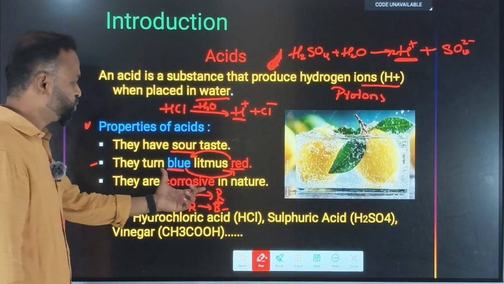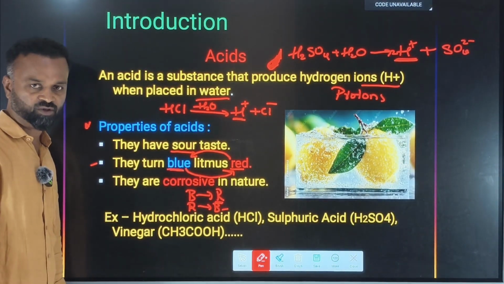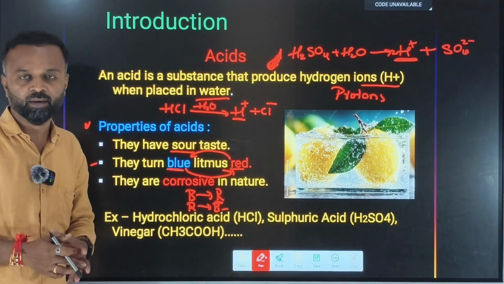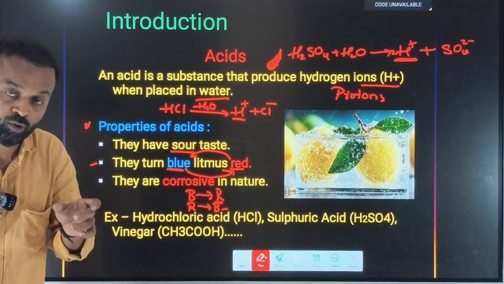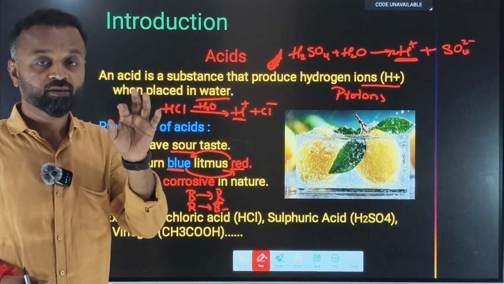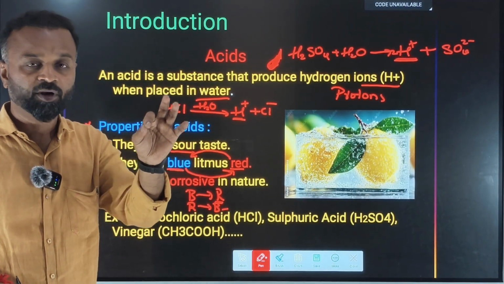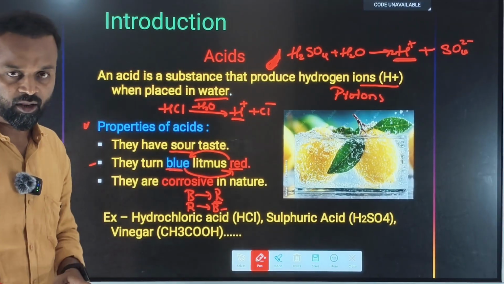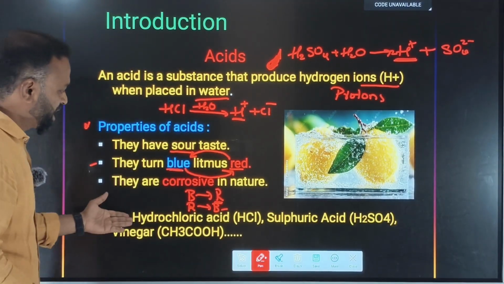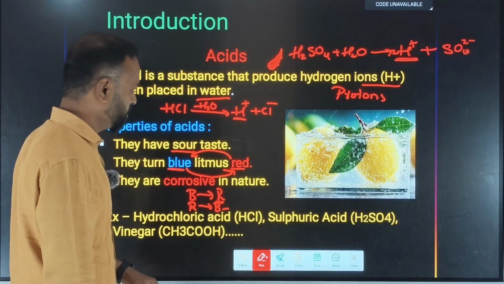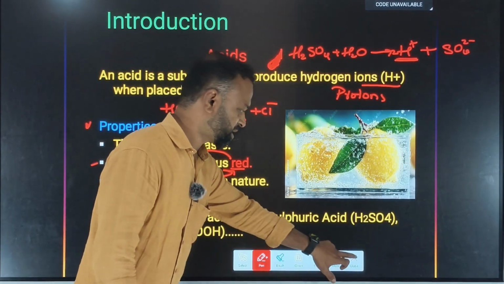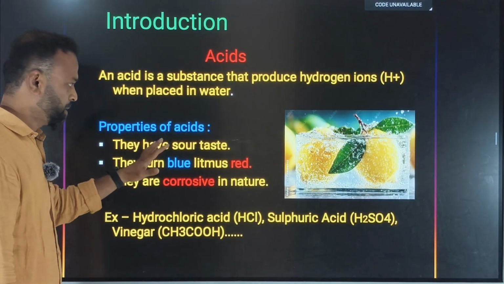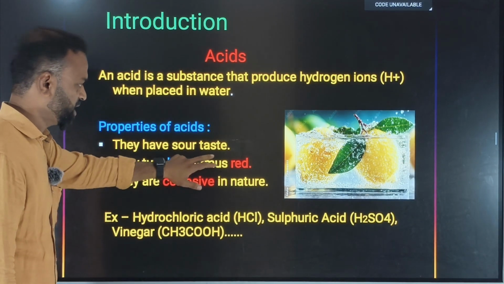So they are corrosive in nature. See the next point. They are corrosive in nature means they corrode when they come in contact with metal. What do you mean by corrode or corrosive? That means they destroy the properties of the metal when they are in contact with the acid. Examples are hydrochloric acid, sulfuric acid and vinegar. So hope it is clear for you, acids, their properties and the definition of the acid.